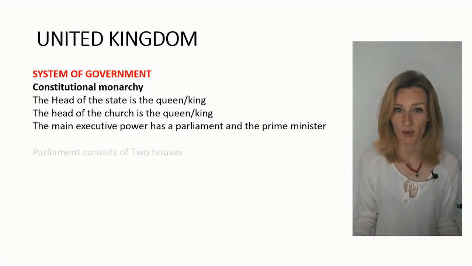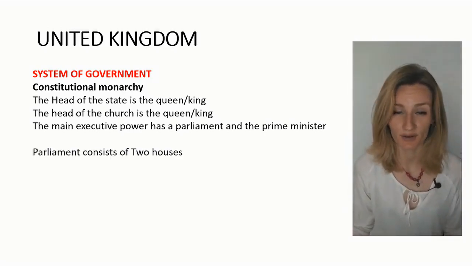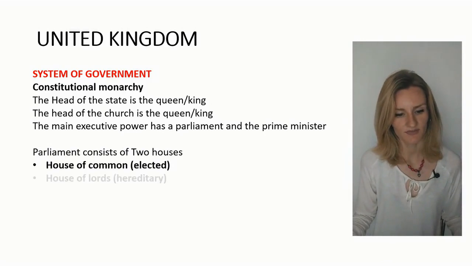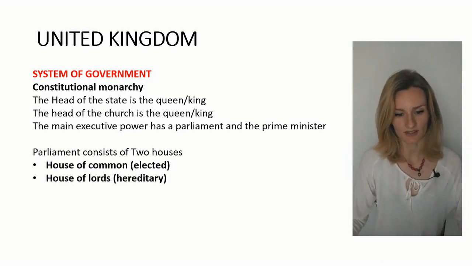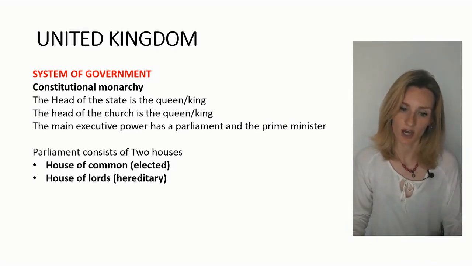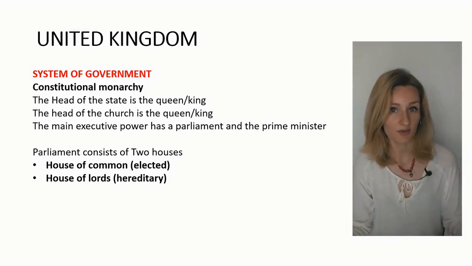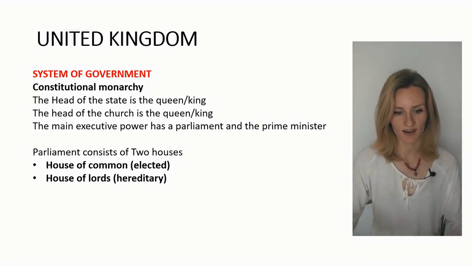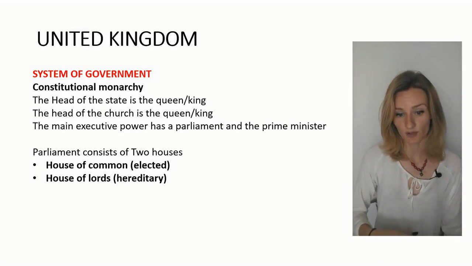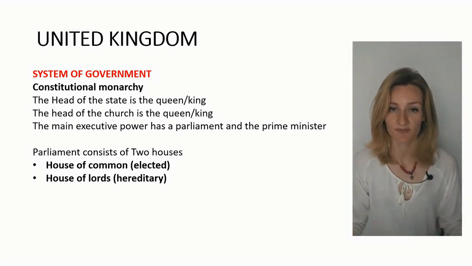What we should know about the Parliament of the UK. The Parliament consists of 2 houses. We call them the House of Commons and the House of Lords. The members of the House of Commons are elected and the members of the House of Lords are hereditary.